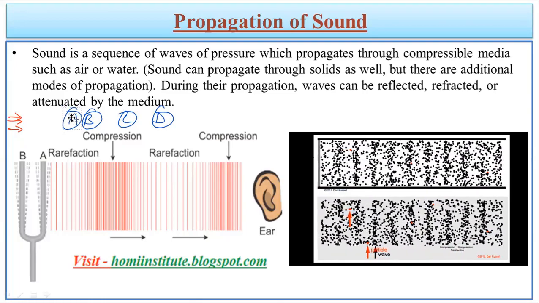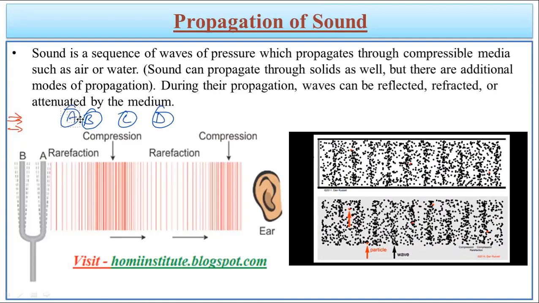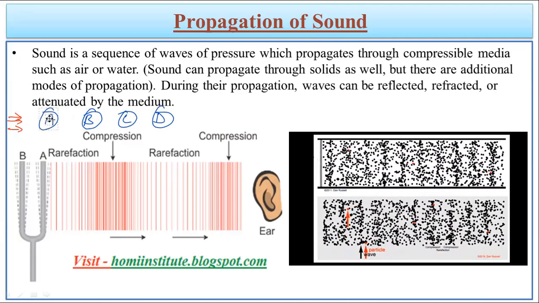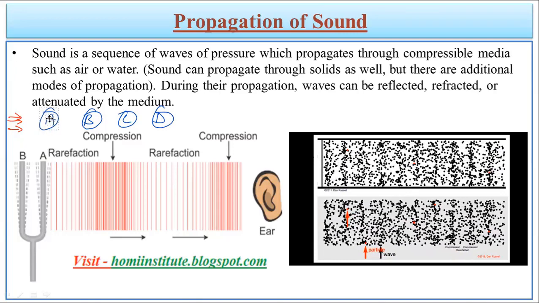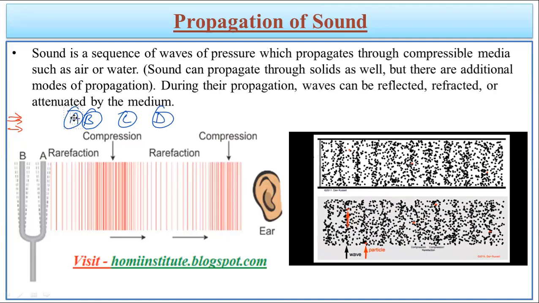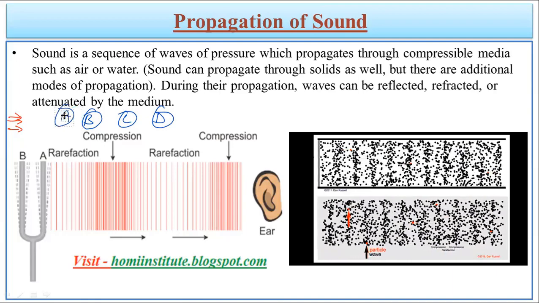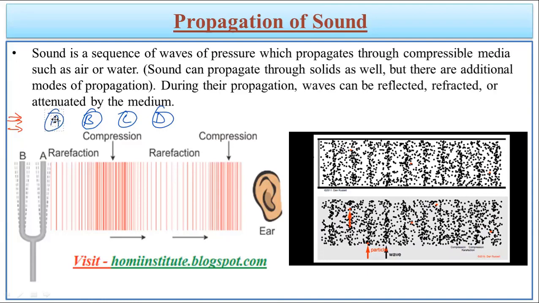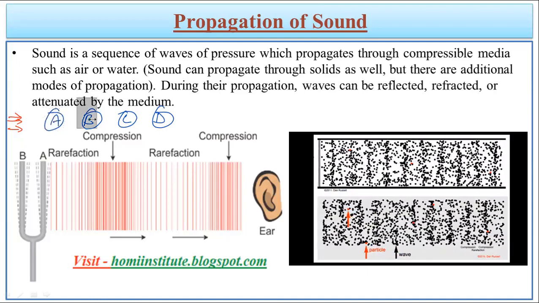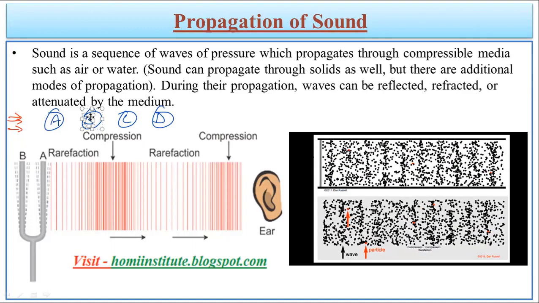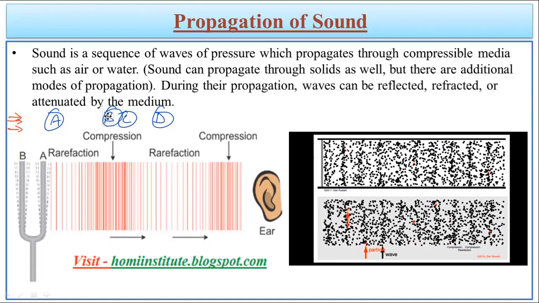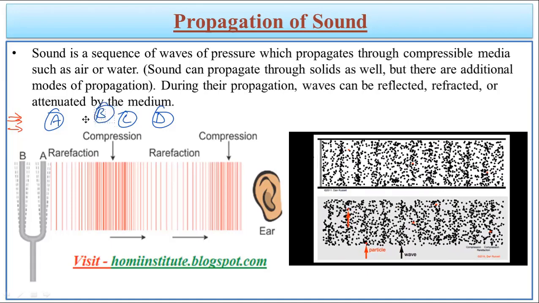And after coming closer, it transmits the energy to particle B and returns back to its previous condition. And this is known as rarefaction. So when the particle is coming closer with the energy to another particle, that is compression. And when it is returning back, that is called rarefaction. And this leads to the movement of particle B in the forward direction. Now particle B will carry the energy to particle C, transmit it there, and then return back.